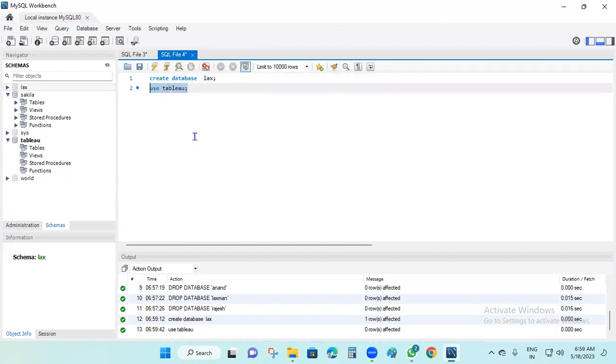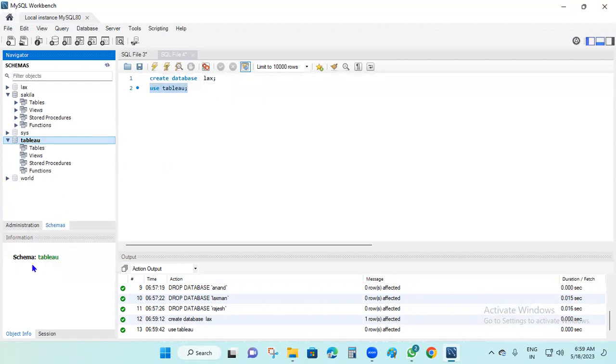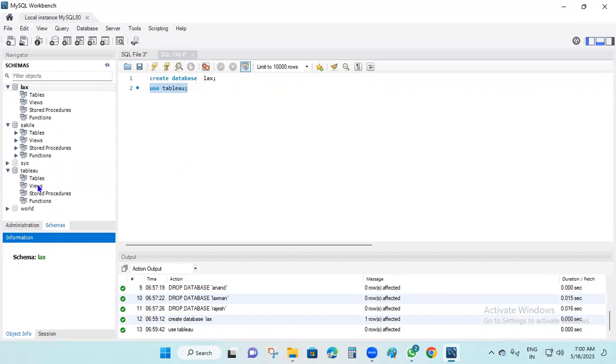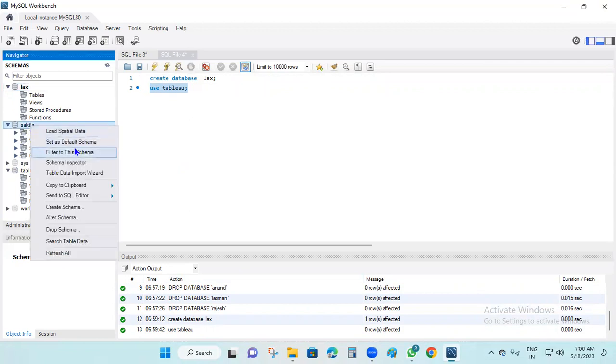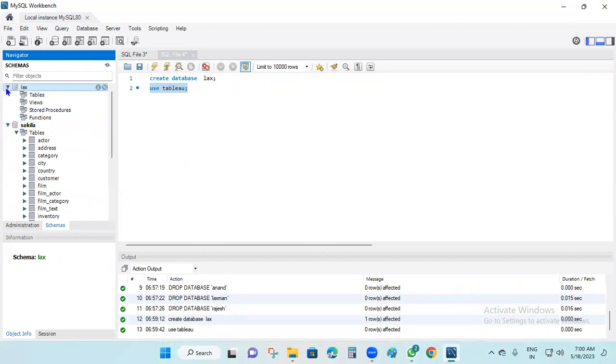So now I'm going to use the Lakshman here. So right click here in the Tableau, set as default schema. Then it will be changed here. Schema name is Tableau. Suppose here I right click on this, set as schema, it will display the Lux. Suppose I'm going to Secular. Now set as schema, Secular. Now we are working on the Secular file. Okay, likewise we can go into the Tableau, right?